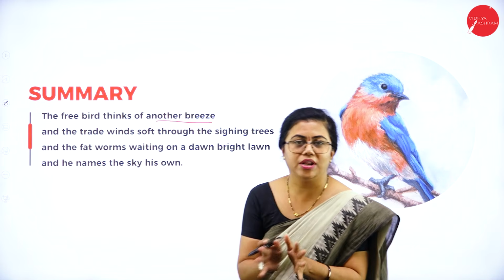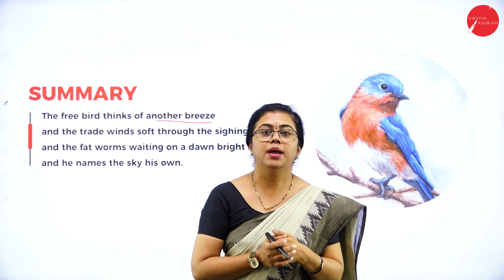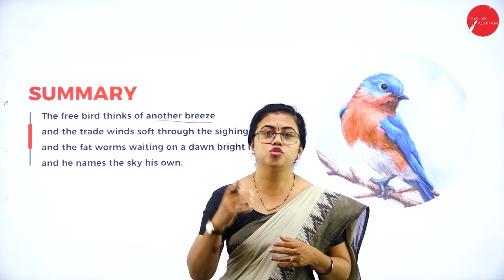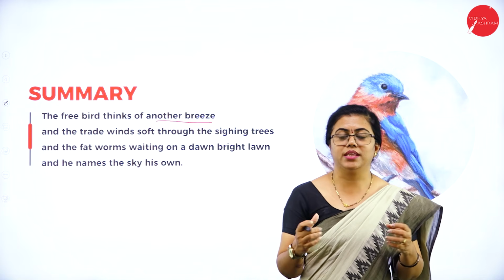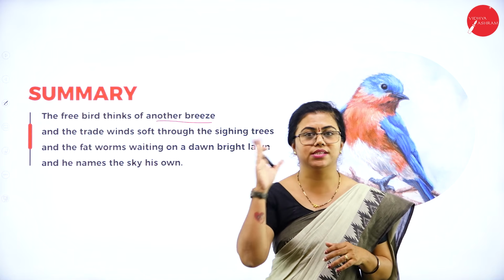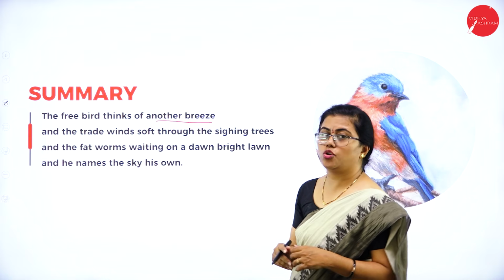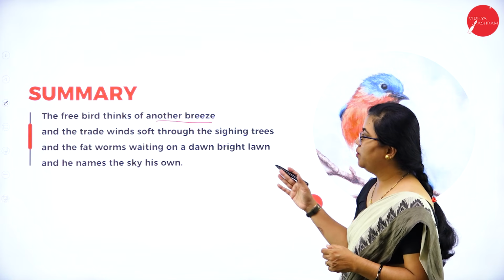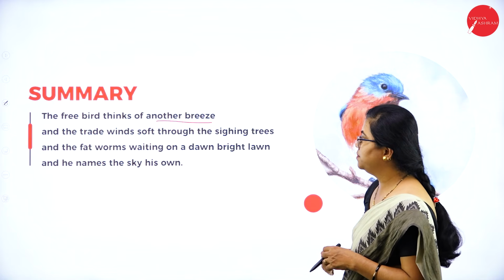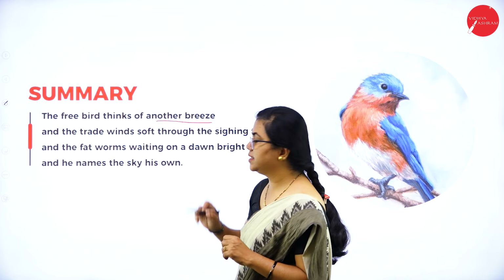Fine. So the free bird talks only about something it knows. The knowledge is confined actually. But the caged bird is actually reaching the distant hills. It wants to know things in such a way that the things which it knows actually set it free. So that is the mentality of this poetess here. The free bird thinks of another breeze, and the trade winds soft through the sighing trees, and the fat worms waiting on a dawn bright lawn, and he names the sky his own.